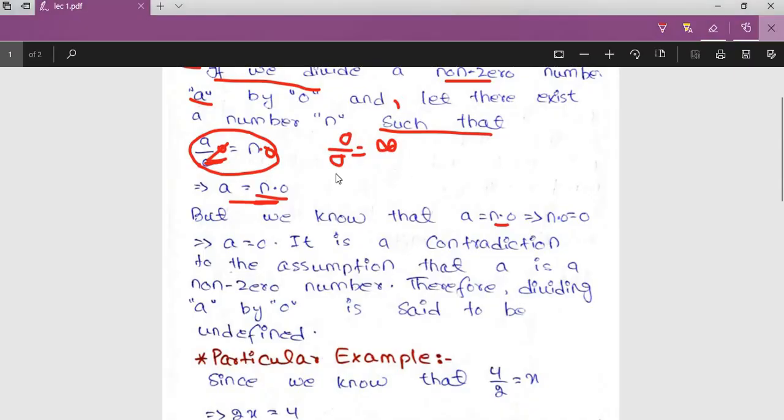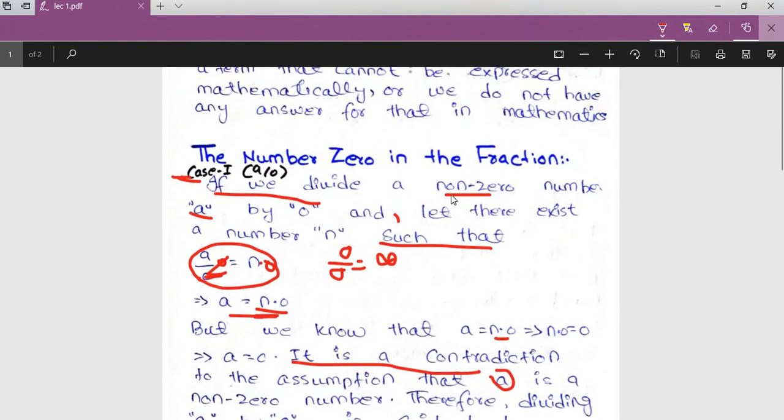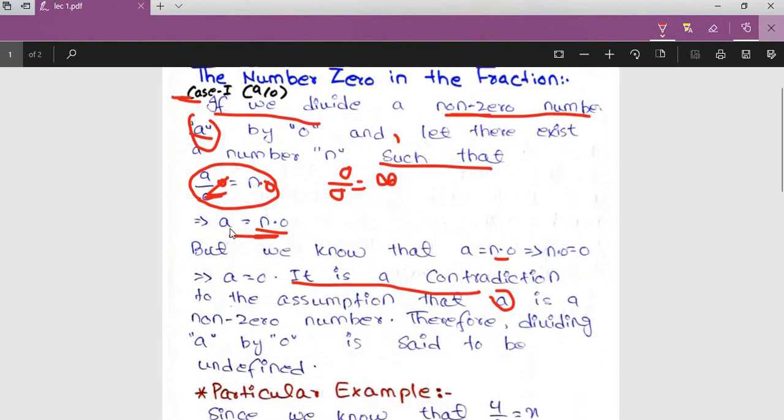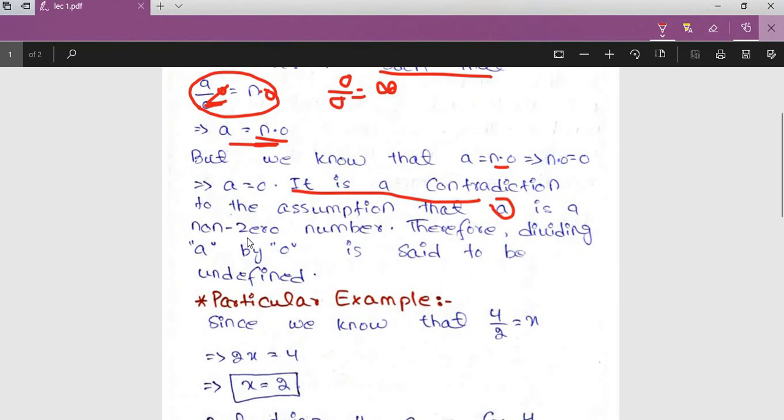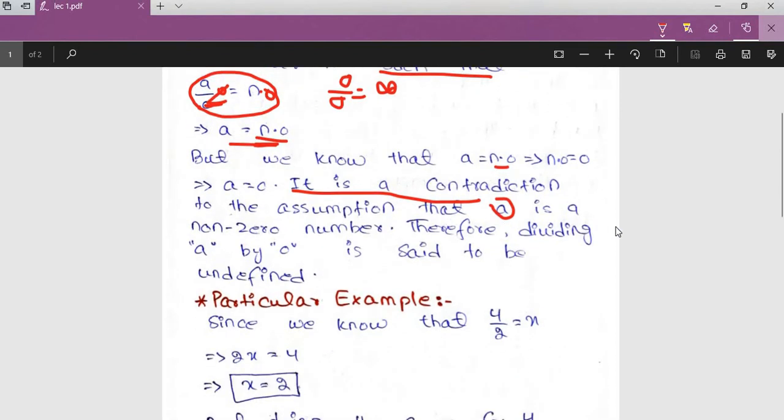You can understand, but it is a contradiction. How is it a contradiction? It is a contradiction to the assumption that a is a non-zero number. In the start we have chosen that a is a non-zero number, but after doing the calculation it is shown that a is zero. So because the assumption that a is a non-zero number leads to a contradiction, dividing a by 0 is said to be undefined.